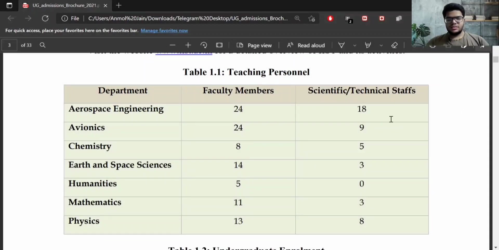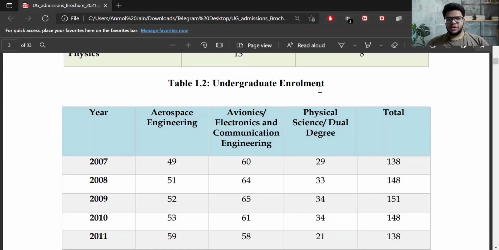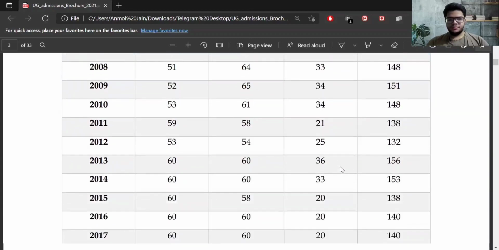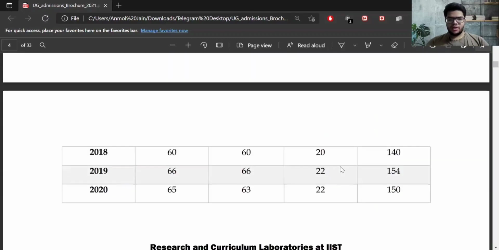Next thing here is details about faculty members and technical staff. You can see the table here. In each department, you can see the number of faculty and technical staff. And the next table tells about undergraduate enrollment. It tells how many students were enrolled every year. You can go through this table. It's from 2007 to 2020.